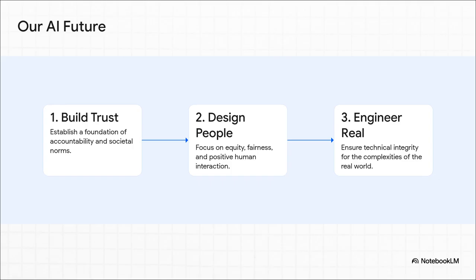So, there you have it. The path to a responsible AI future isn't about just one thing. It's about a whole approach. It starts with building that foundation of trust and legality. Then, it focuses on designing for people. And finally, it makes sure that what we build is engineered for the complexities of the real world.